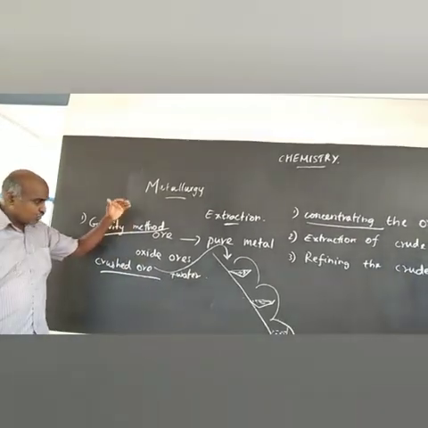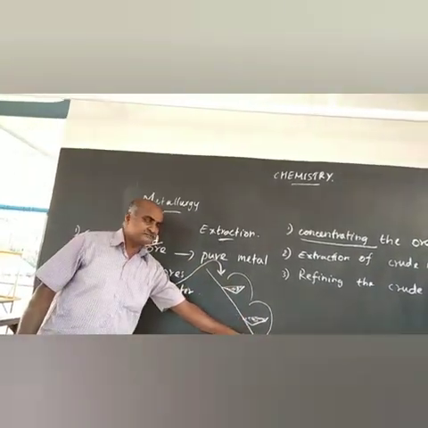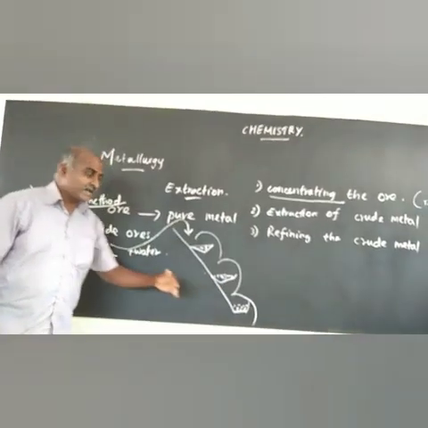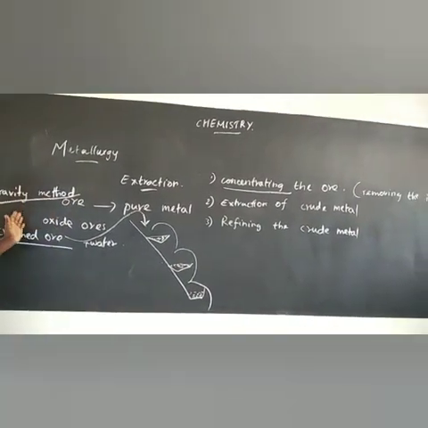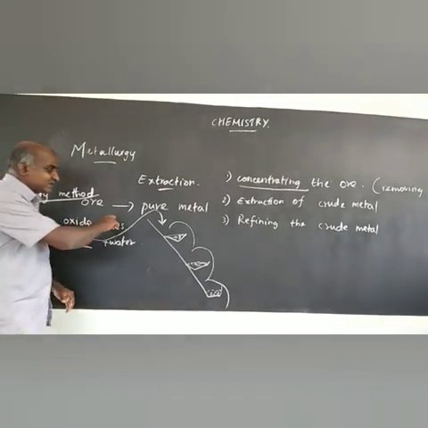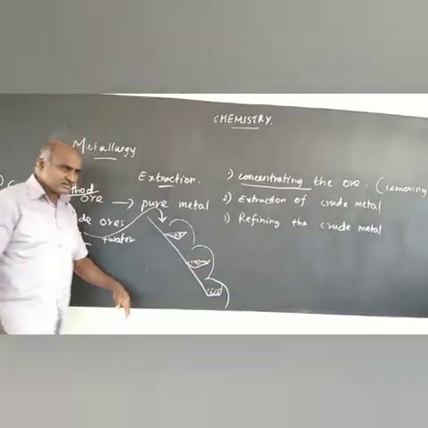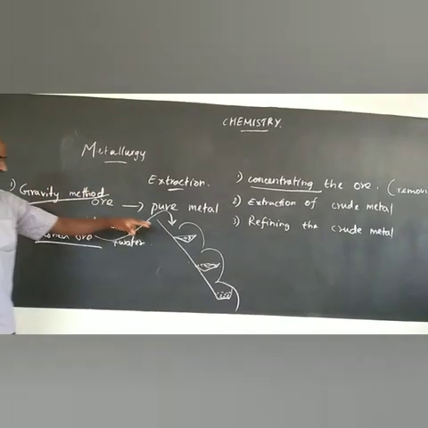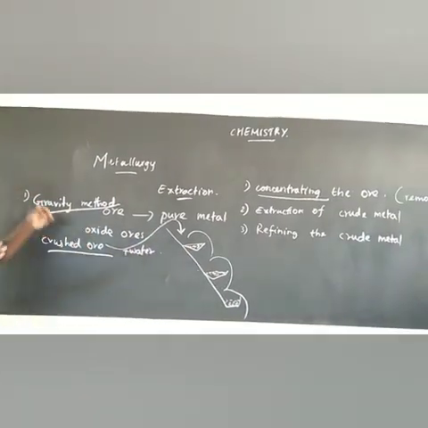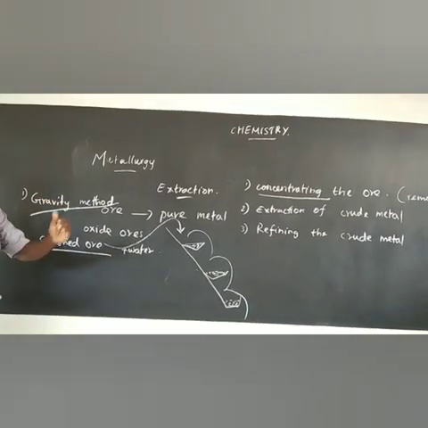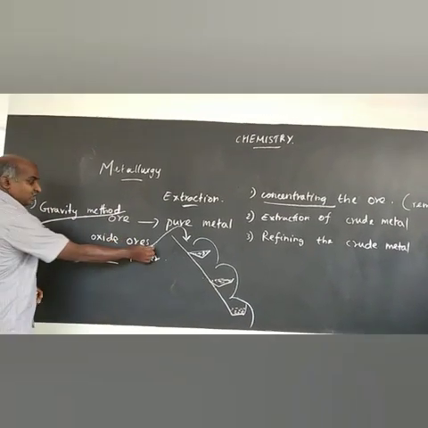The heavier ore will be stopped here because it has more weight, and the lighter particles, which means the impurities, will be taken away in the running water. That's all. At last we get highly concentrated ore here. This is the gravity method, and by this method we can concentrate mainly the oxide ore.